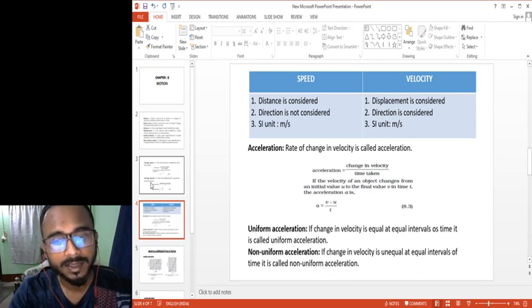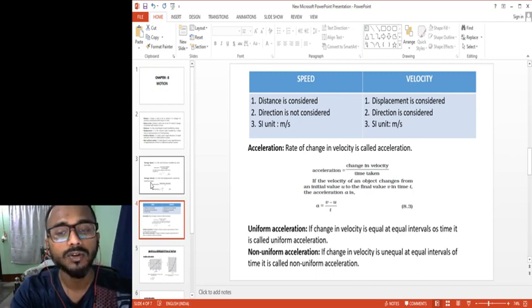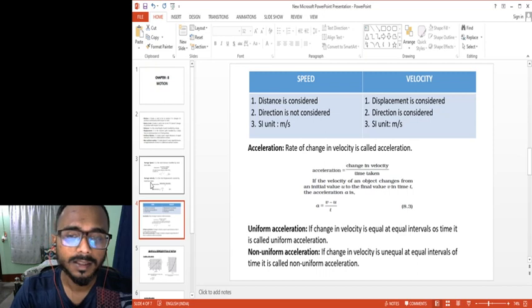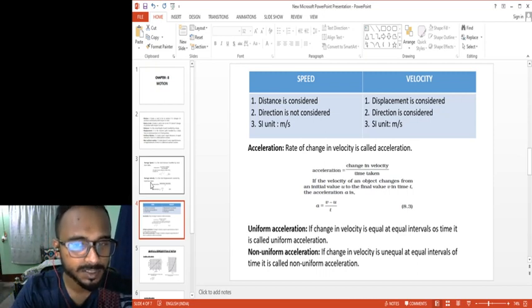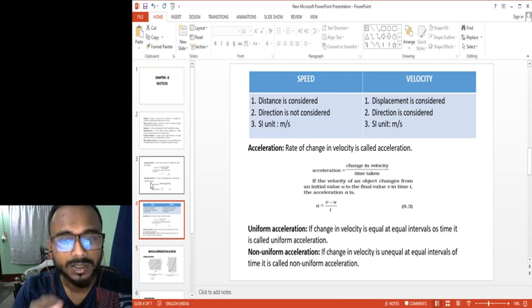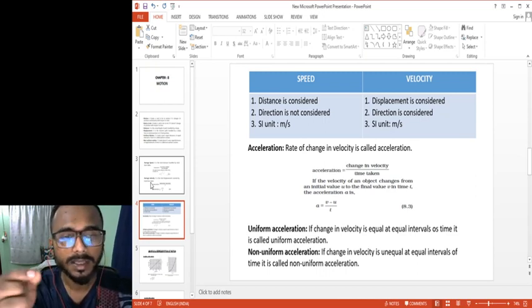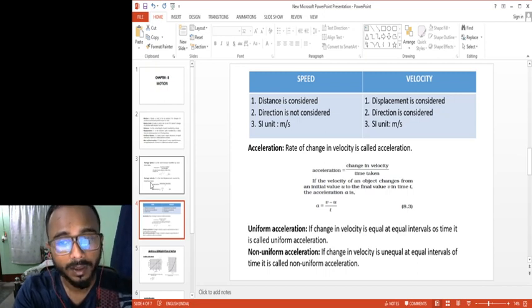So in 3 seconds I have reached 30 kilometers per hour. My final velocity is 30 kilometers per hour, my initial was 0, and time taken was 3 seconds. So my acceleration will be 30 kilometers per hour divided by 3 seconds. We have to calculate that.